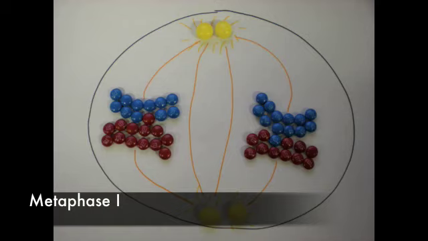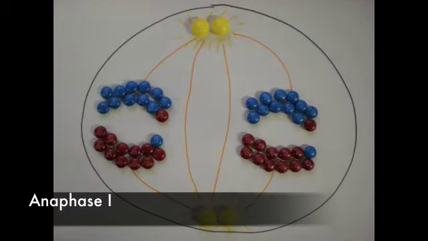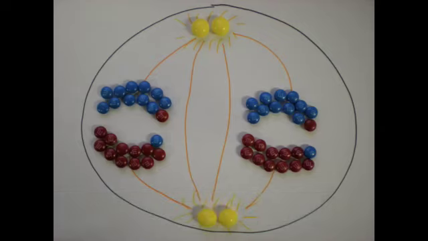Next is metaphase I. The pairs of homologous chromosomes line up on the metaphase plate with one chromosome in each pair facing a pole. Anaphase I occurs when each pair of homologous chromosomes separates. The homologs move towards the opposite poles along the spindle apparatus. Even though the homologous chromosomes are now separate, the sister chromatids remain attached.